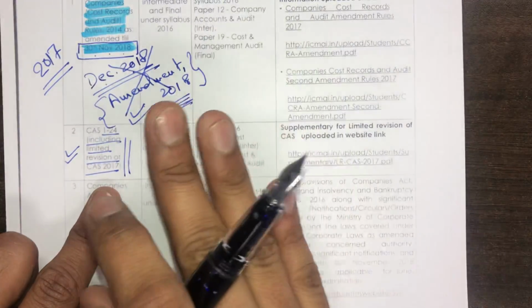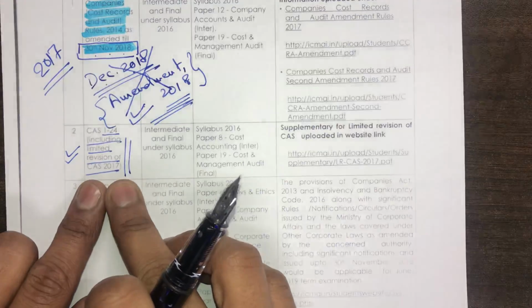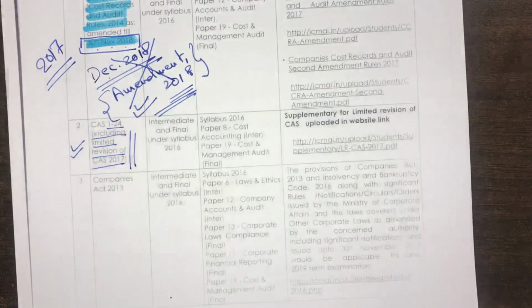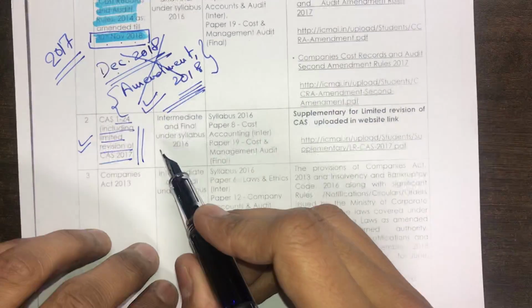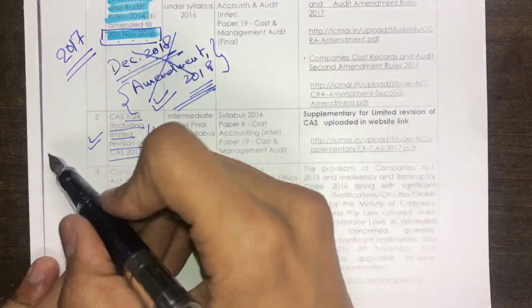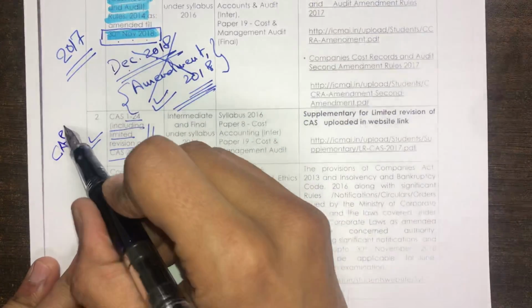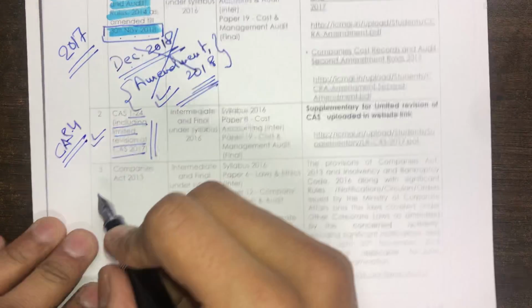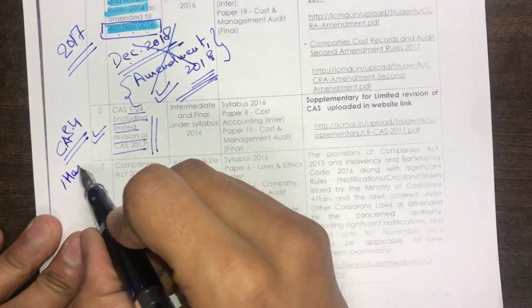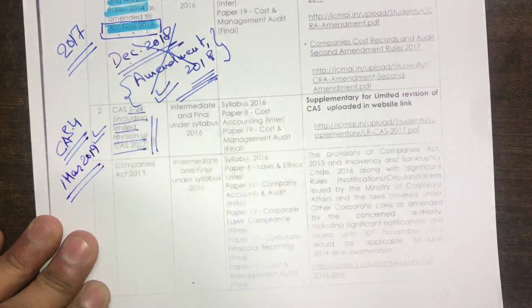So you need not refer to any amended video lectures for CAS 1 to 24. And one very important thing to note at this point in time is that CAS 4 revised has been released with effect from 1st March 2019.